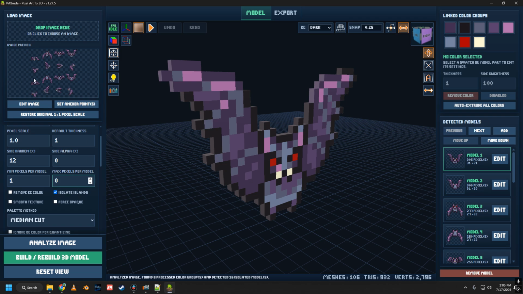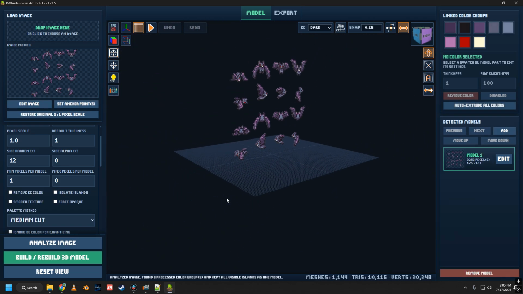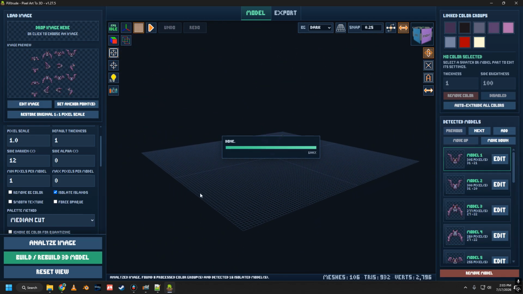Isolate islands. As you can see, each one of these models or images or sprites is its own little island. There's just a transparent sea around it, and so if you have isolate islands on, then it comes in as individual models. If you turn that off, well, then it comes in all as one big model. Go ahead and turn that back on.